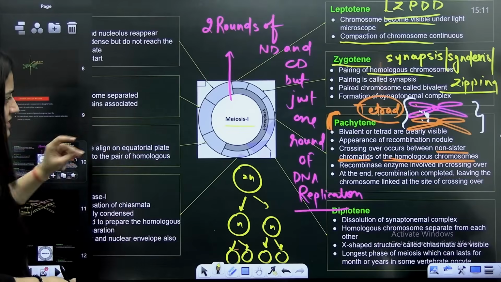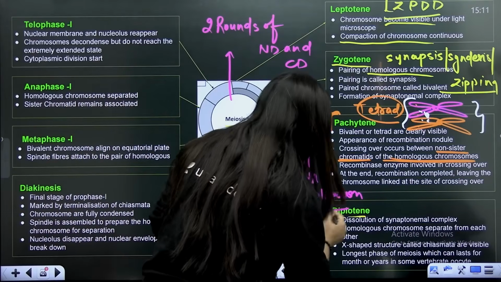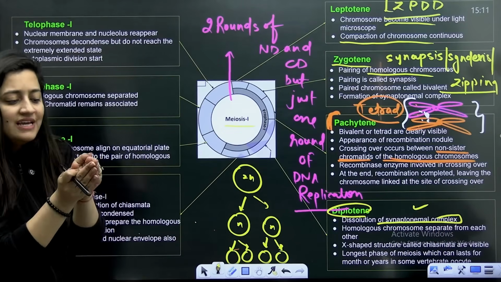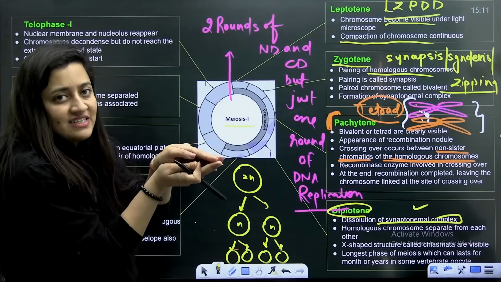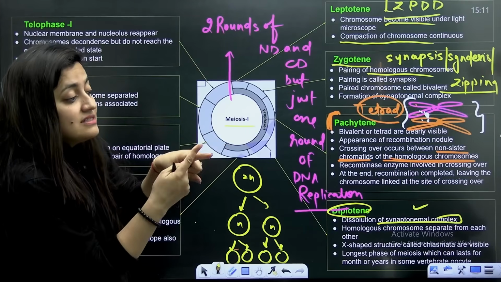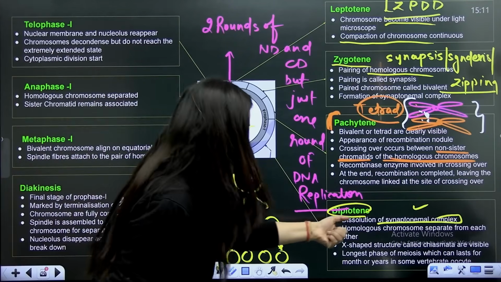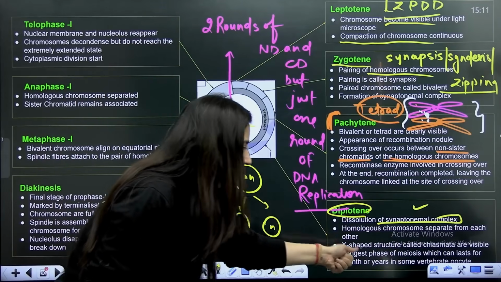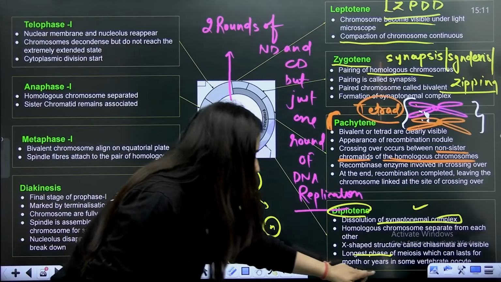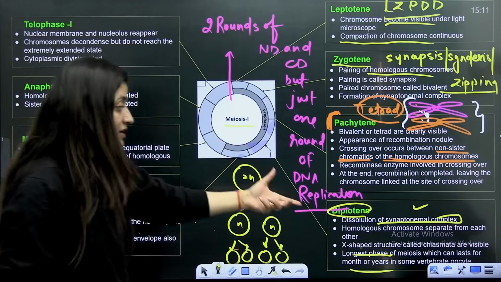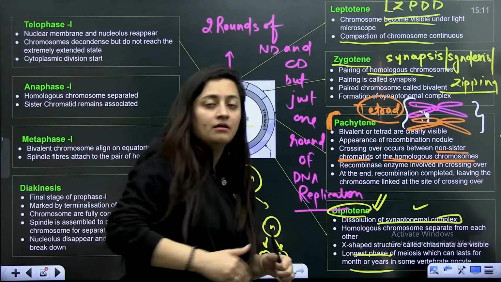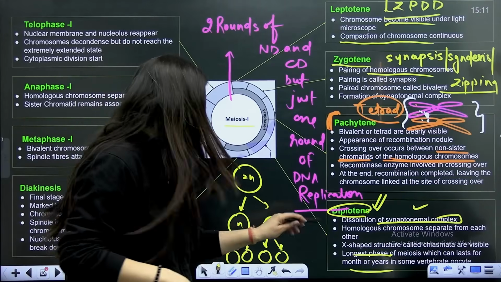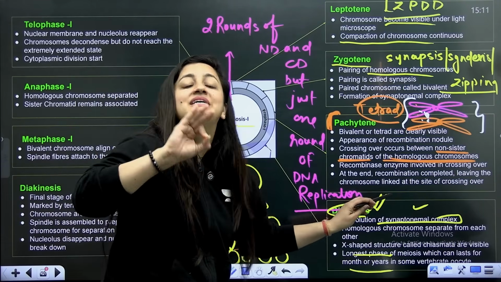This is for pachytene. Crossing over will occur. Then diplotene, dissolution of the synaptonemal complex. The synaptonemal complex will dissolve. So these chromosomes, this bivalent, will try to get separated, but still they will not, because that X-shaped chiasmata is still there. So homologous chromosomes separate from each other, and X-shaped structures called chiasmata are visible. It is the longest phase of meiosis, which can last for months or years in some vertebrates, even in humans. In oogenesis, you know that meiosis 1 will start, but there will be an arrest at the diplotene stage, that is known as dictyate arrest.